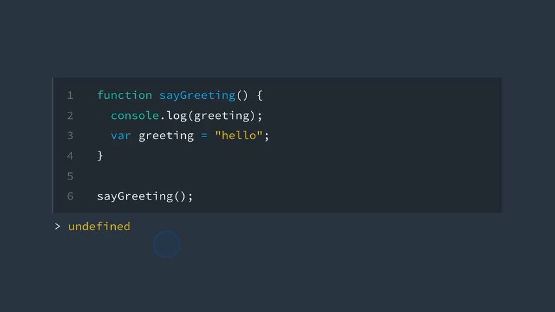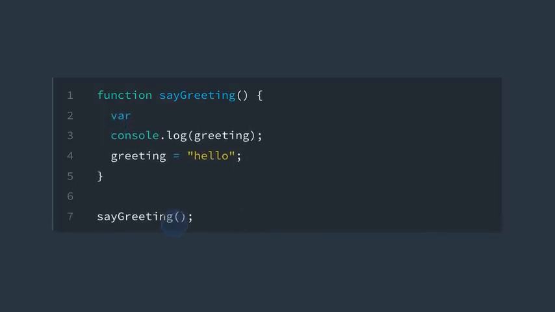This is actually a bug because of hoisting. The variable greeting is getting hoisted to the top of the function scope, but the assignment is staying exactly where it is. Because the variable declaration is getting hoisted to the top, it gets declared here, but the value is still undefined, and then when we print it, it's giving us back undefined.